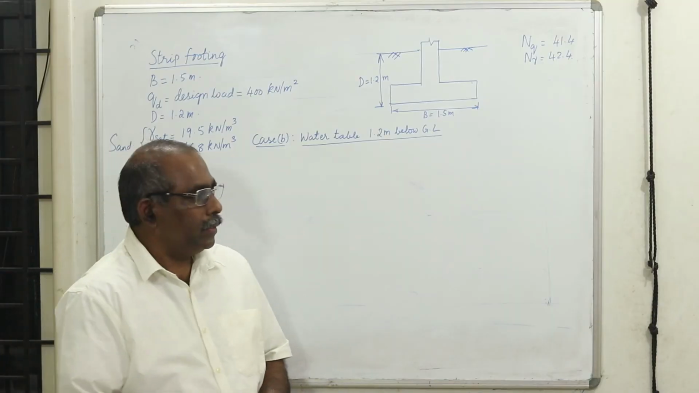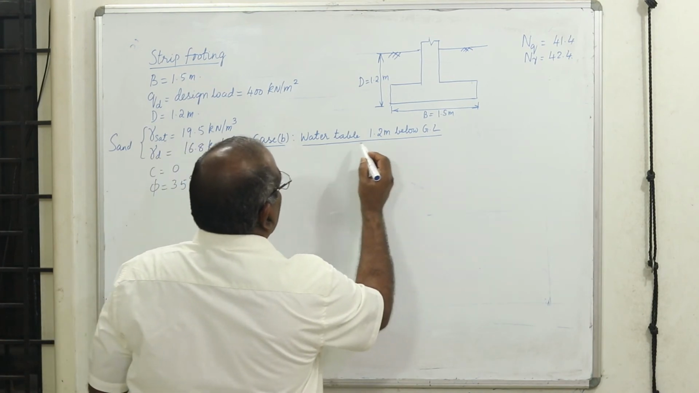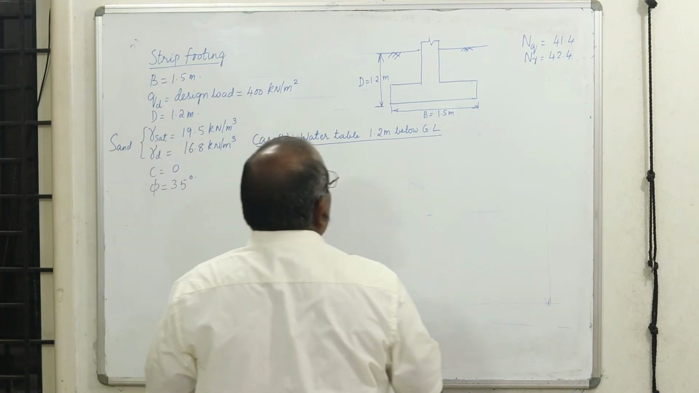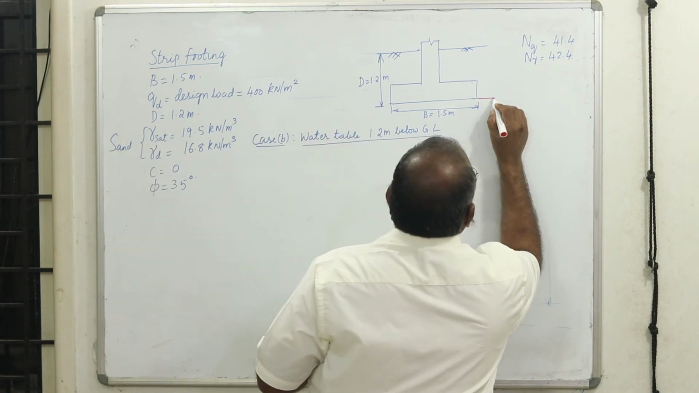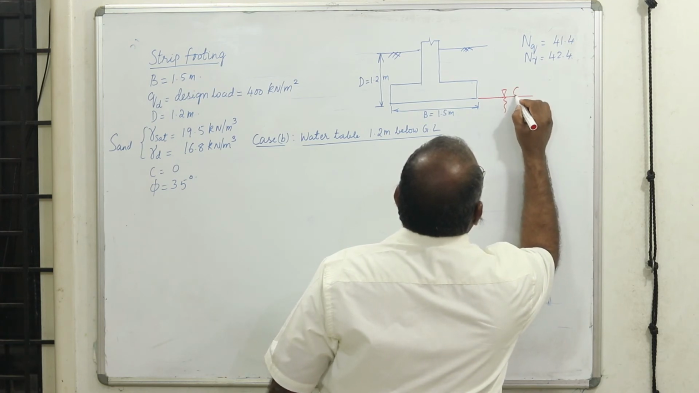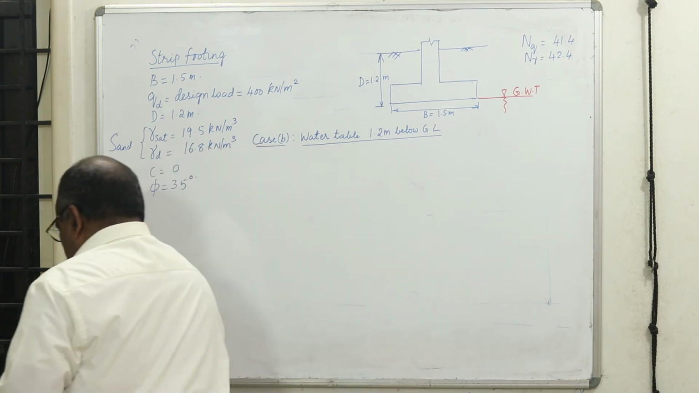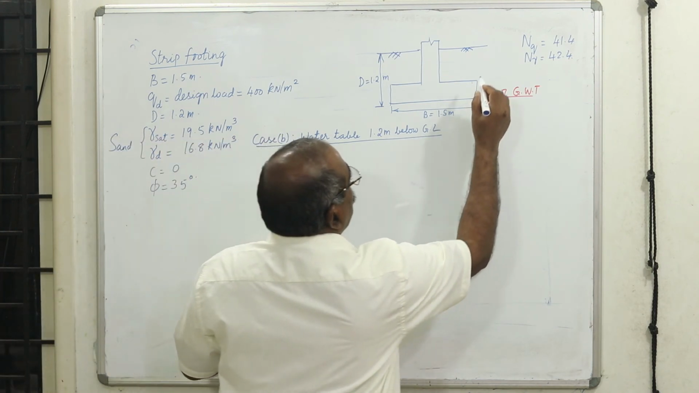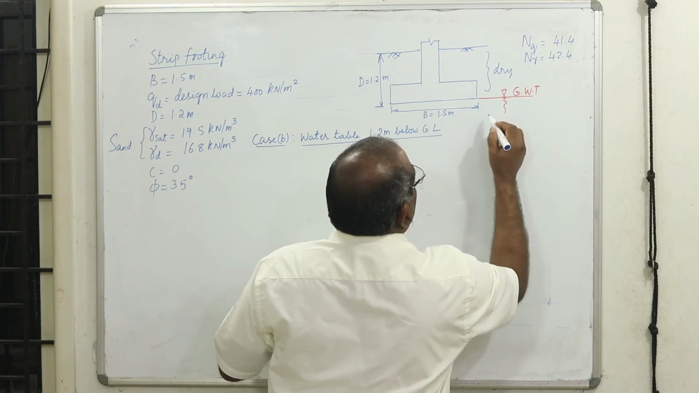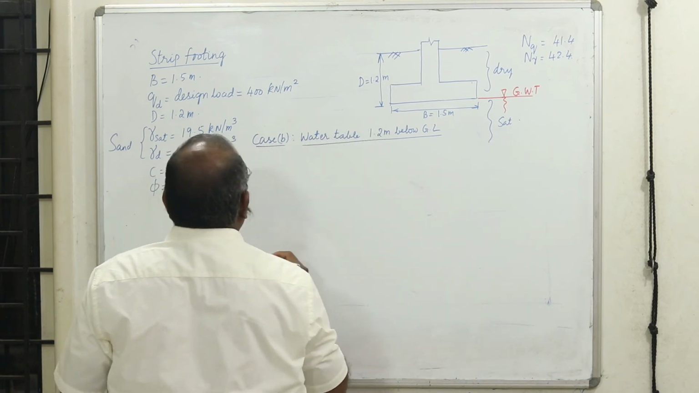Students, continuing with the numerical example. Now let us go to the second case. In this case, the water table is 1.2 meters below the ground level. So let us draw this. It is at the depth of the footing level. This is the groundwater table. Now, in this case, this zone is dry and this zone is saturated. Therefore, accordingly, we have to do this.